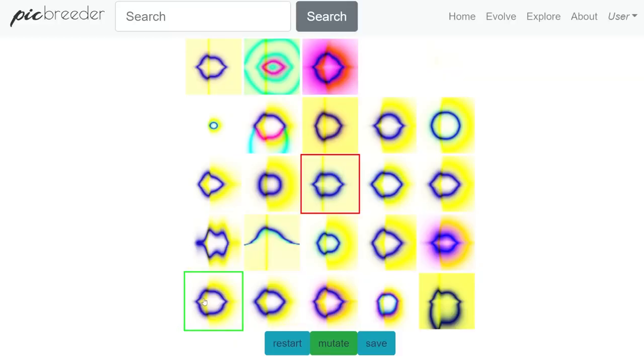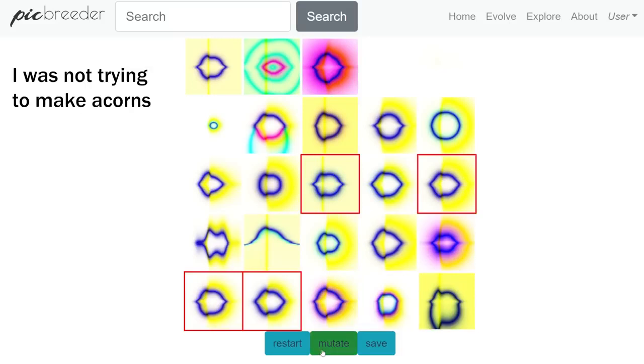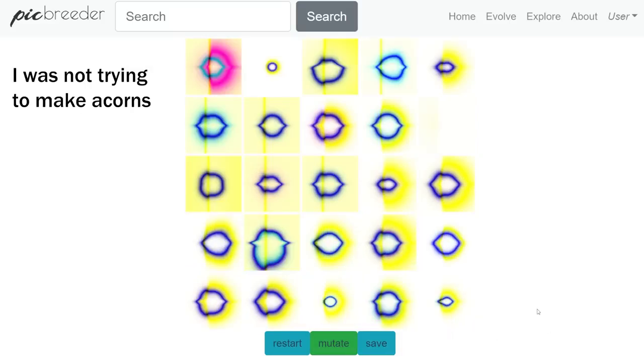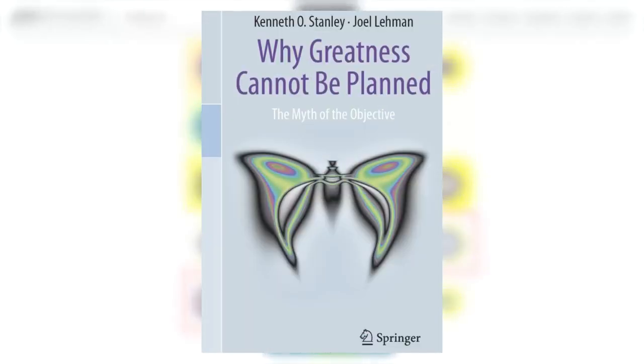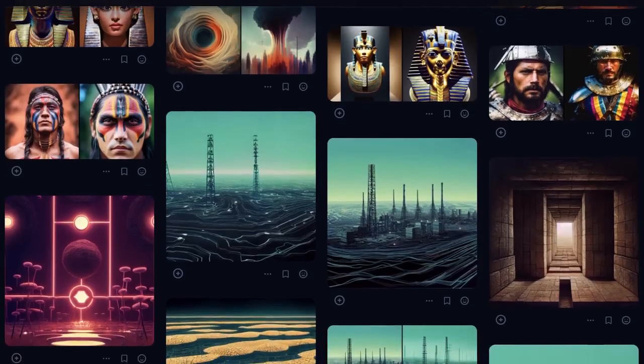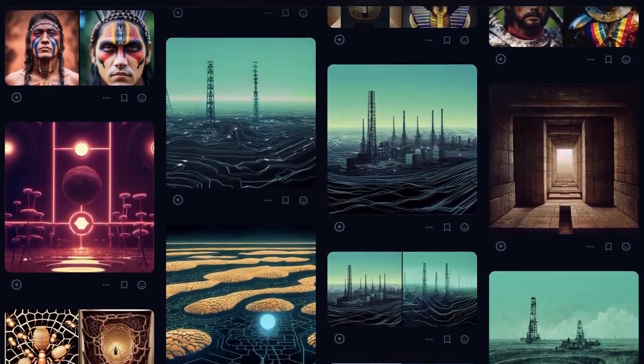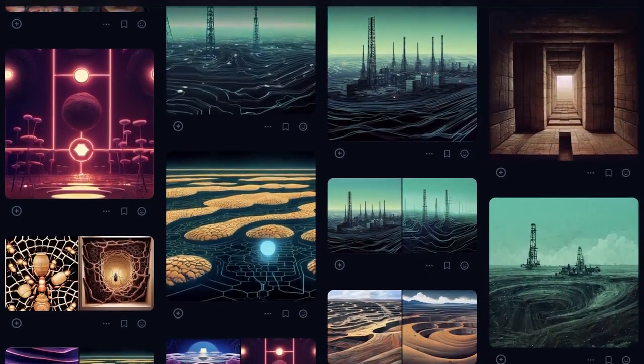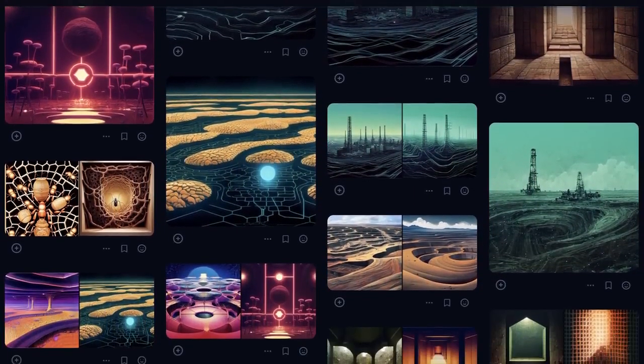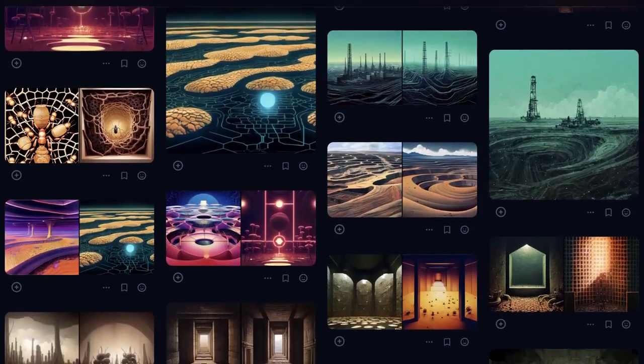Simply by selecting the most interesting ones, they ended up following an evolutionary thread that created images they did not plan to create. This has far-reaching implications that will likely be the subject of a future video, but the same principle applies to searching with these text-to-image models. By simply following the thread of interesting prompts and images, regardless of what you originally planned on creating, you will often find much more than what you asked for.